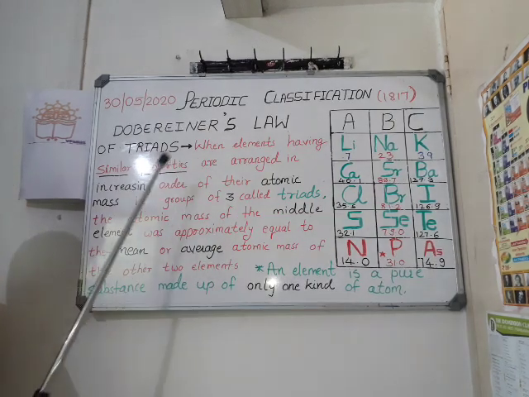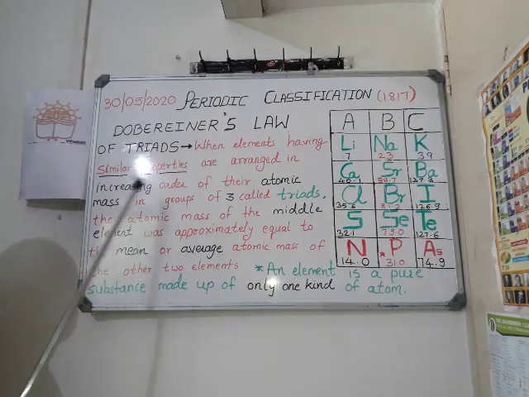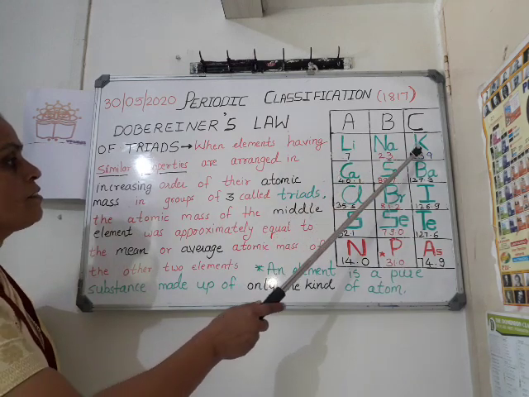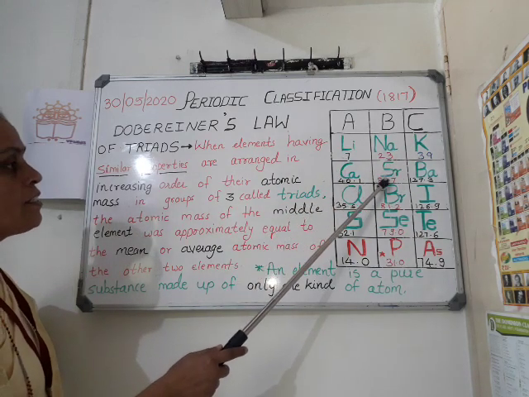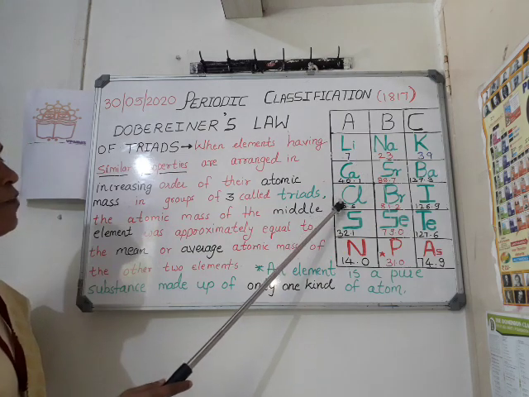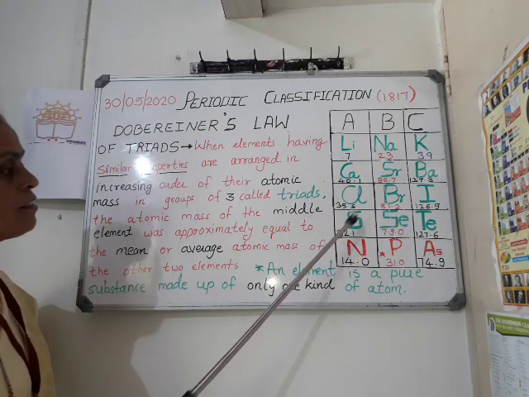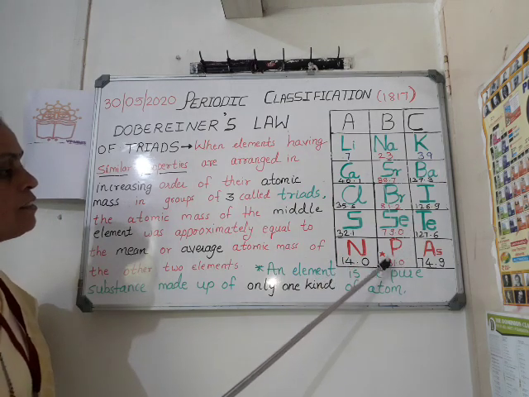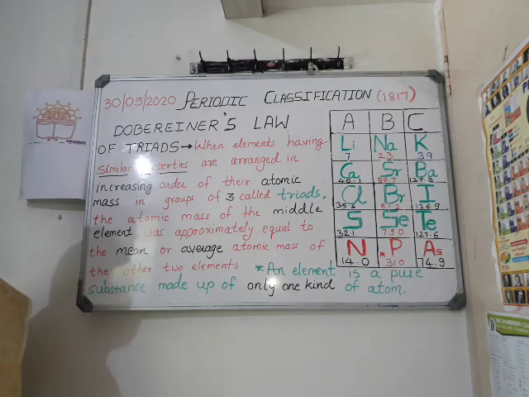Now you can see here increasing order of atomic mass. Let us read the atomic masses: 7, 23, 39, 40, 88, 137, 35, 81, 126, 32, 79, 127, 14, 31, 74. Have you followed that?